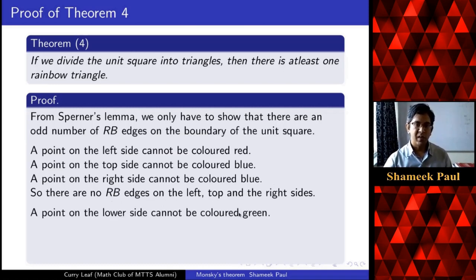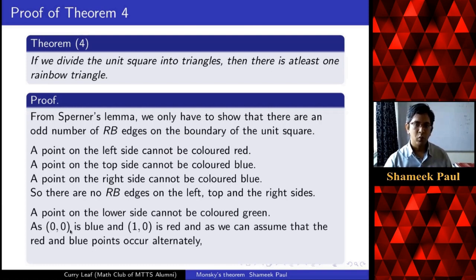What happens on the lower side? A point on the lower side will have coordinates a, comma, 0. And such a point again, you can show it cannot be colored green this time. So you should check this statement. So then that means we can have red-blue edges on the lower side. In fact, the origin is a blue point, and the point 1, comma, 0 is a red point.